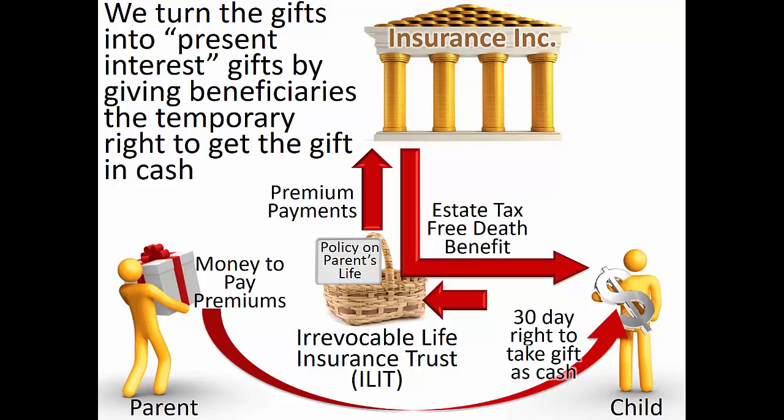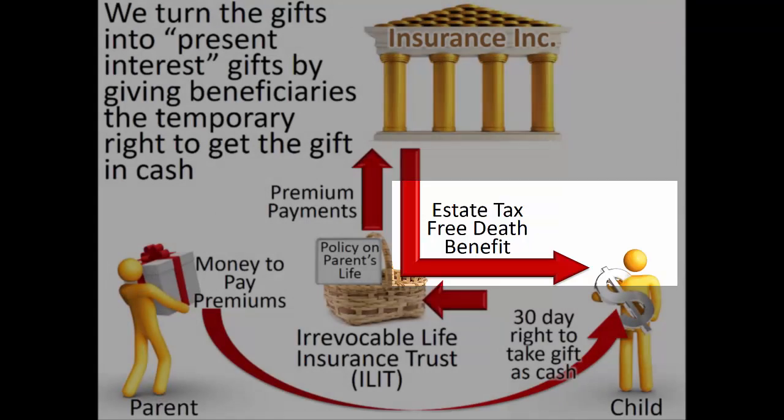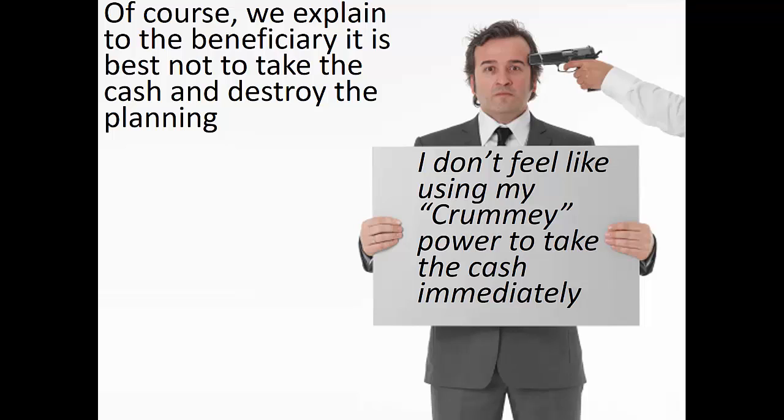These Crummey power holders must also be potential beneficiaries of the ILIT. The tax courts have permitted contingent beneficiary power holders, such as grandchildren, who will receive a share only if their parent predeceases them before the distribution. The assumption in this planning is that the recipient of the Crummey powers will choose not to take advantage of their right to an immediate cash withdrawal, and will instead allow the money to go to the ILIT. Otherwise, the tax advantages of the planning process would be defeated.